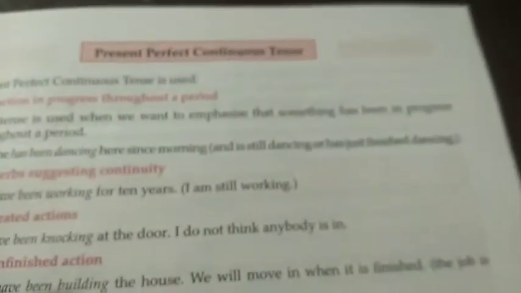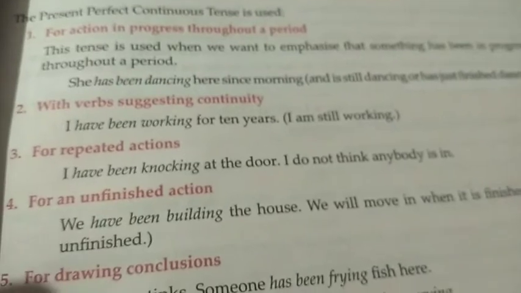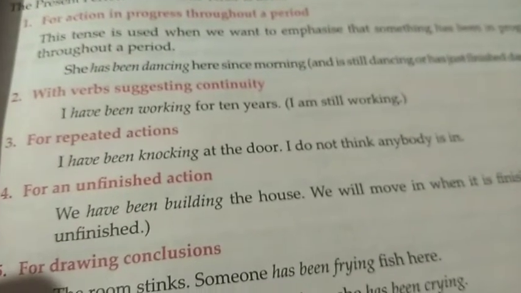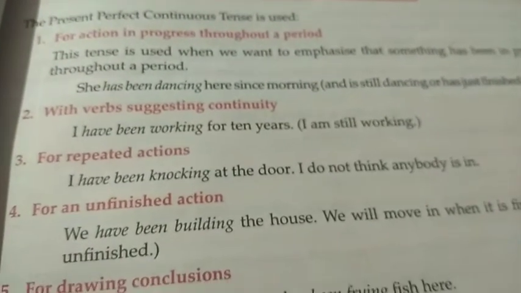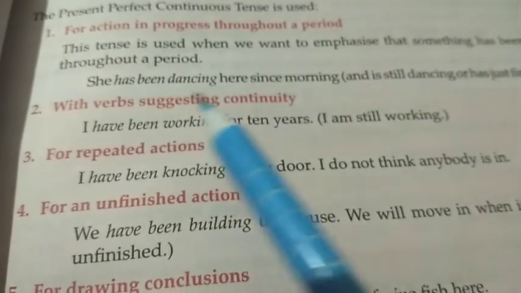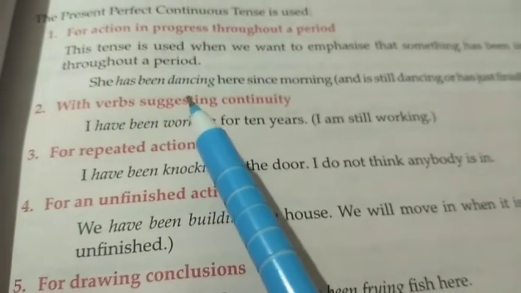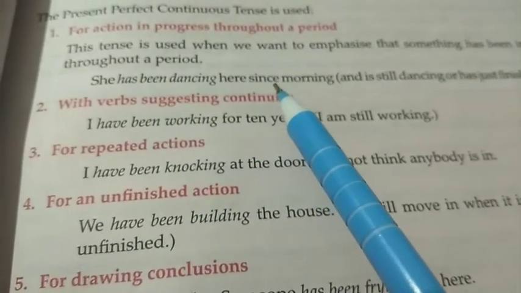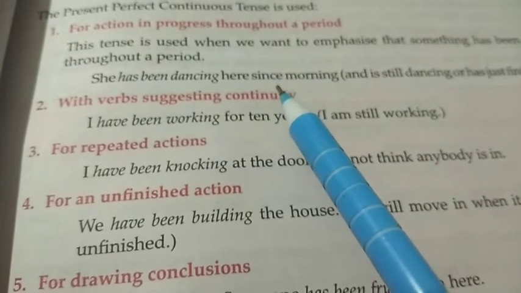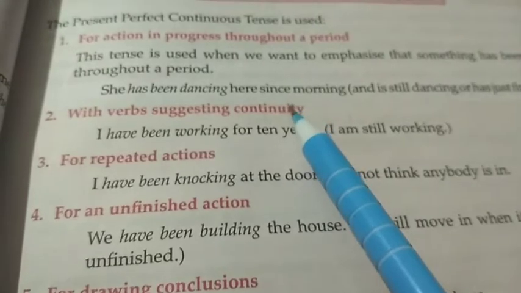So now come to the present perfect continuous tense. Present perfect continuous tense is used for an action in progress throughout a period. So here you will see the example, it will become clear. She has been dancing here since morning.